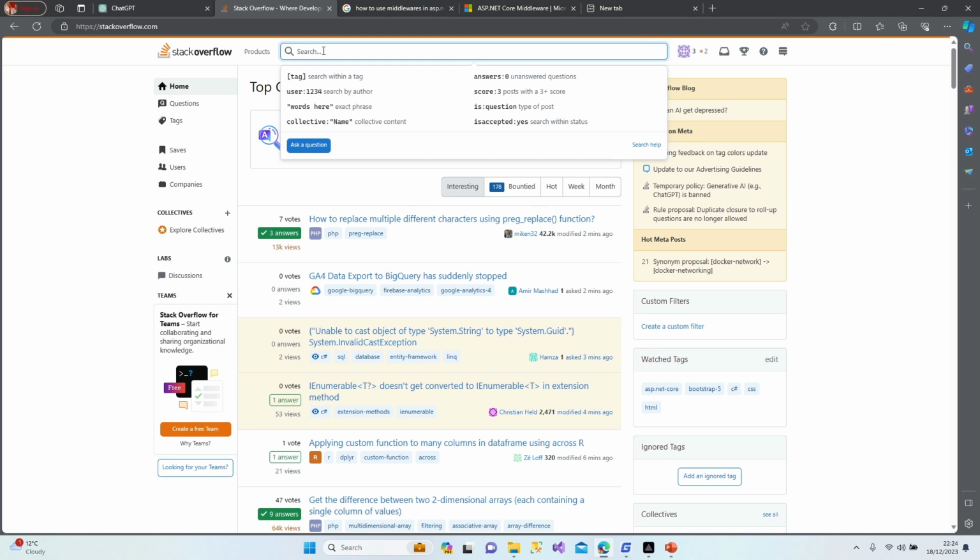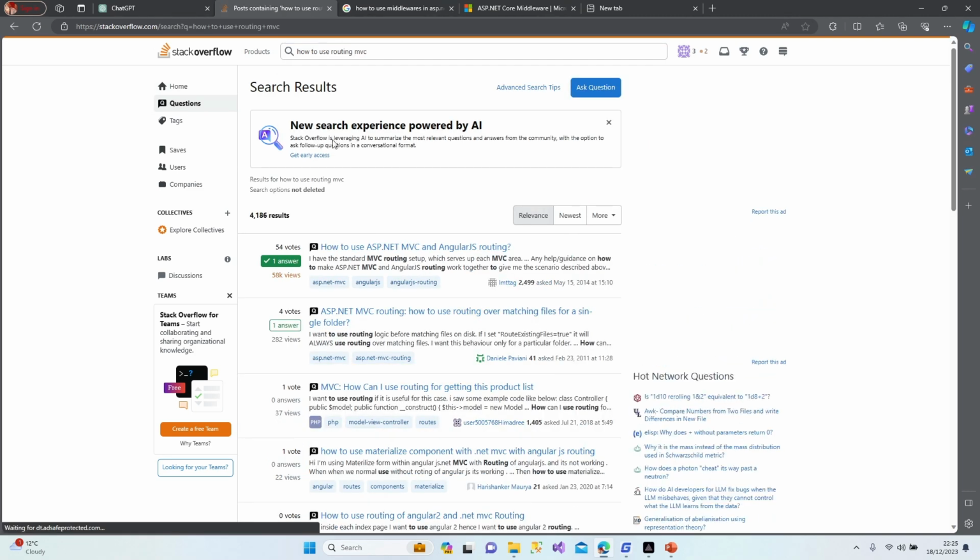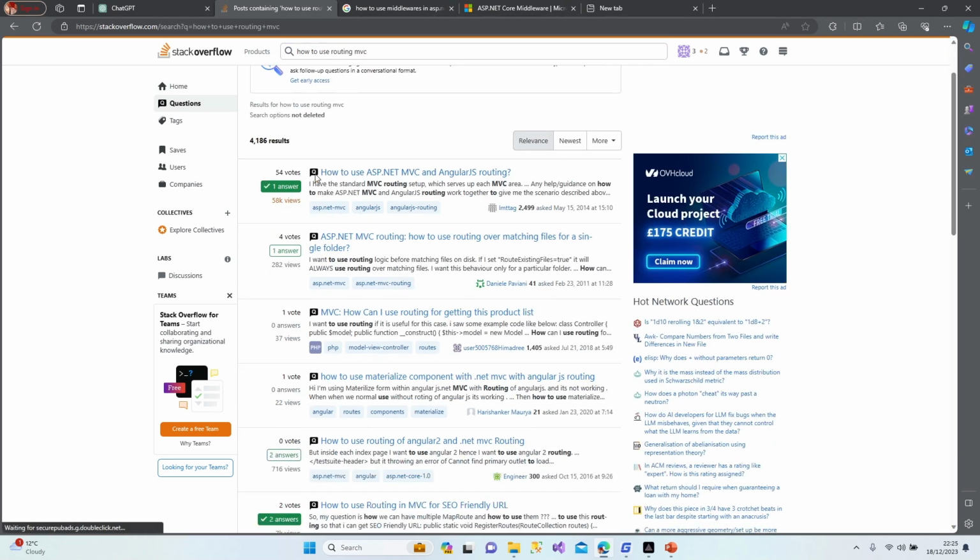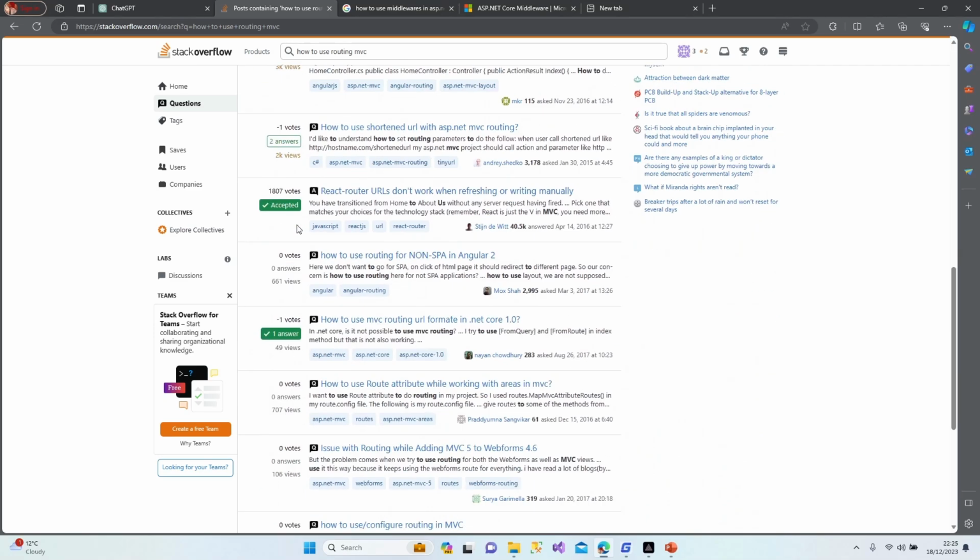For example, what can we ask? How to use routing in MVC, for example. Yeah, as you can see, the answers show which one is popular and which one is less popular.